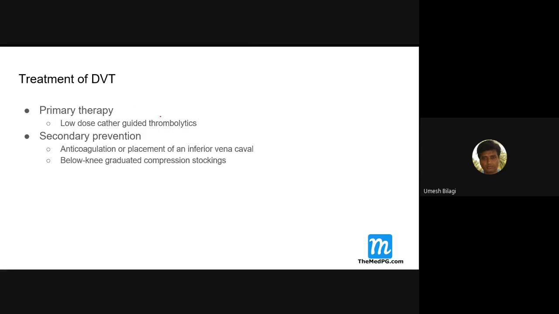Once you treat, then you have to prevent. Now it is secondary prevention because the patient has already had DVT. Secondary prevention is anticoagulation or placement of an inferior vena cava filter. See here, there is a concept called, just remember that,